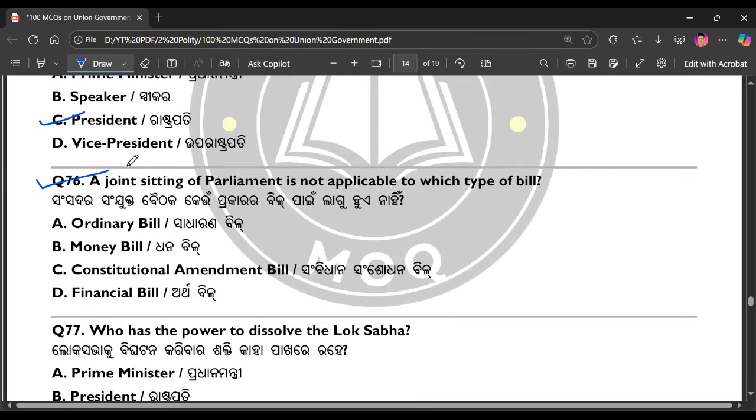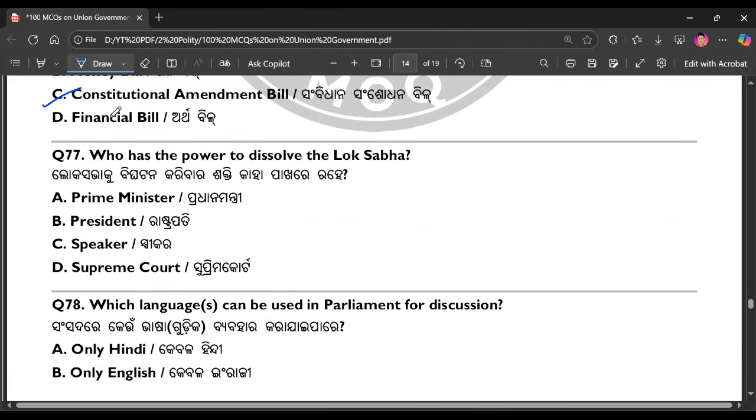Question number 76. A joint sitting of Parliament is not applicable to which type of bill? The right answer is option number C. Question number 77. Who has the power to dissolve the Lok Sabha?